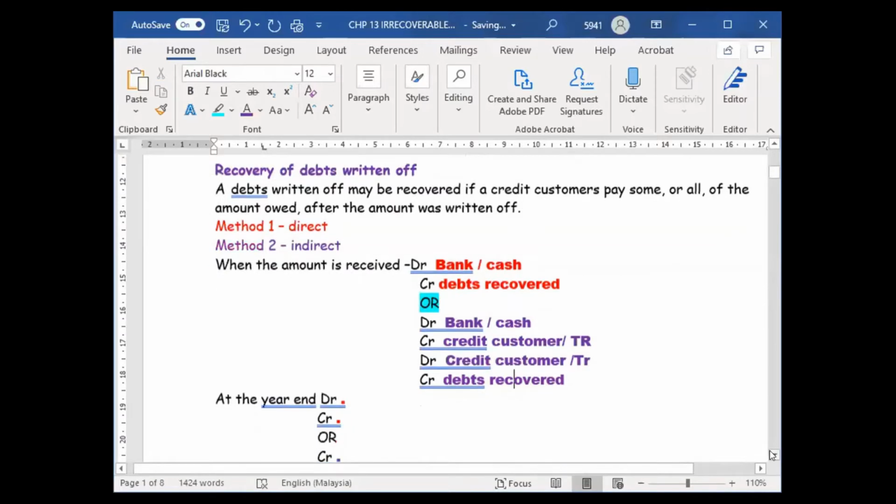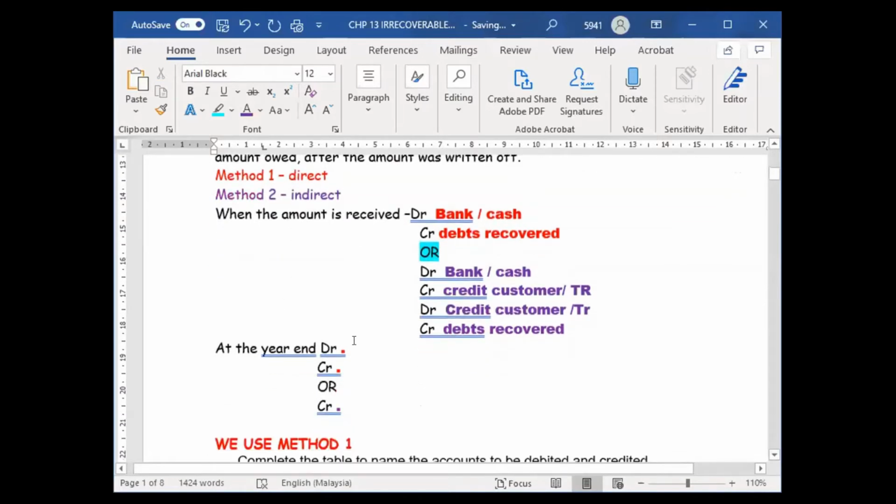Next, at the end of the year, we will debit the debts recovered. Why do we debit the debts recovered? Because debts recovered is your income. We want to transfer the income to the income statement at the end of the year. So we debit the debts recovered and credit the income statement.